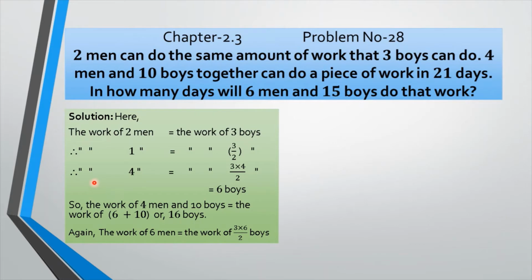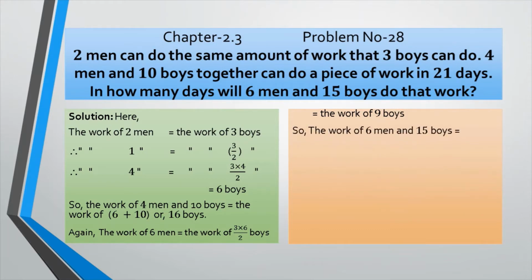From this line, my dear students, you can see the work of 4 men equals 3 multiplied by 4 divided by 2, 6 boys. And from this line, the work of 6 men equals the work of 3 multiplied by 6. That means instead of 4, we will write down the 6 now, divided by 2. And if we reduce, we get the work of 9 boys, my dear.